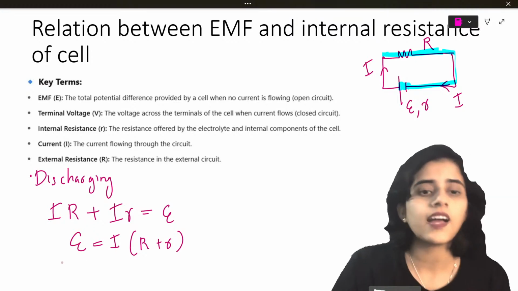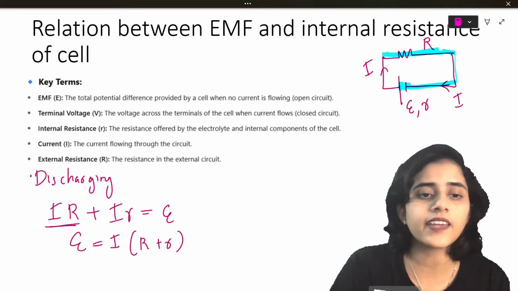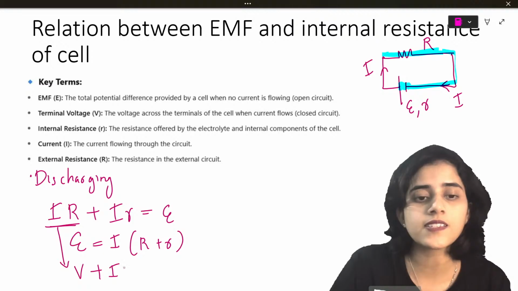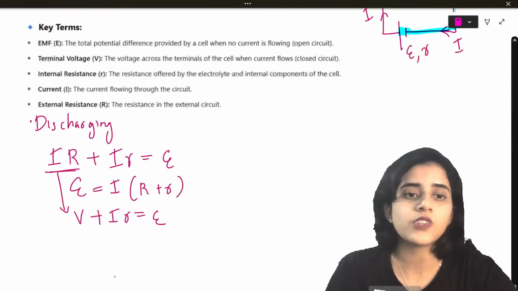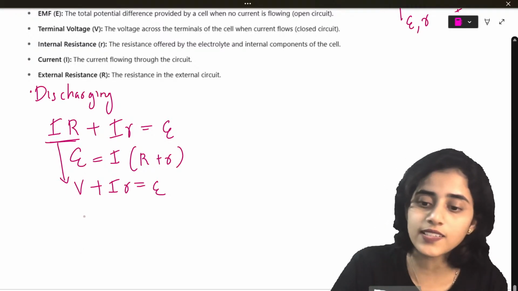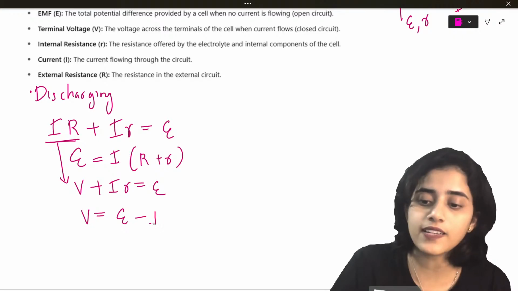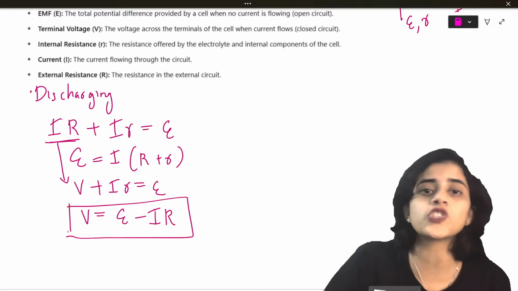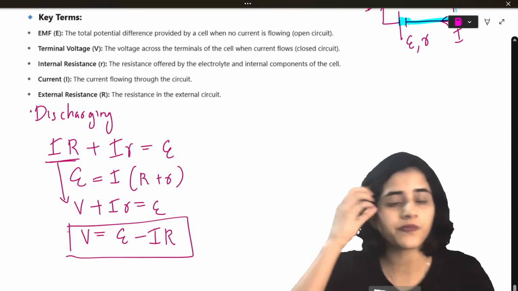I can also say this IR is V. So I can write this as V plus Ir is equal to E. Can I do that? Now from this I can also say that V is equal to E minus Ir. Yes. So this is the relationship between EMF and internal resistance.